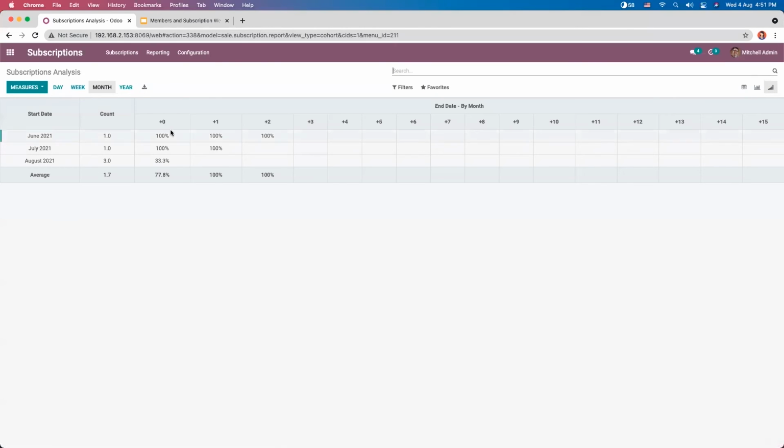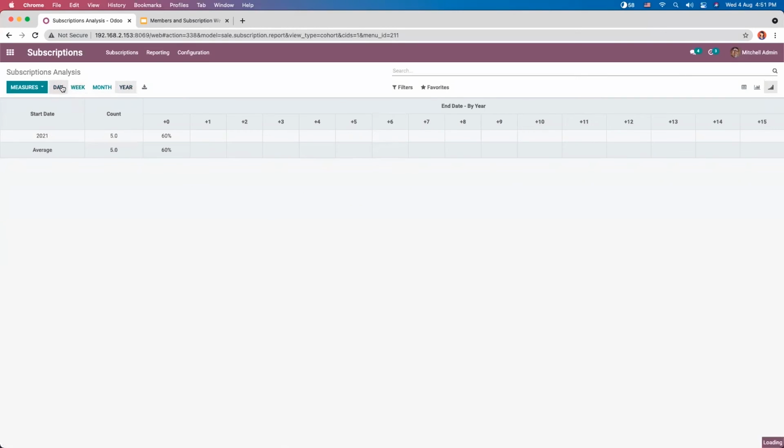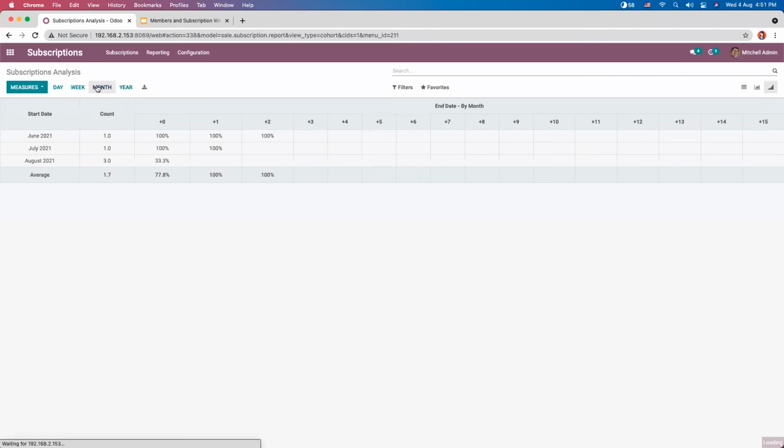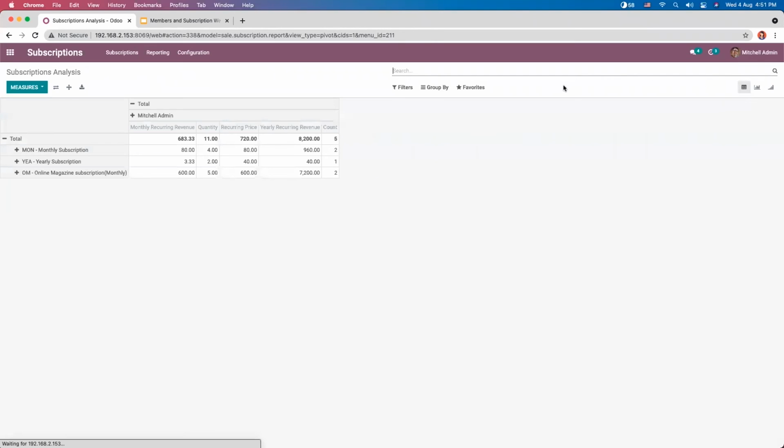And we also have a cohort view. So you can analyze the subscription day-wise, month-wise, week-wise, and year-wise. Here for June 2021, you can see count is 1. And you can also find the total average count of subscriptions. And for a year, you can see total count is 5. So in this way, you can do different views.